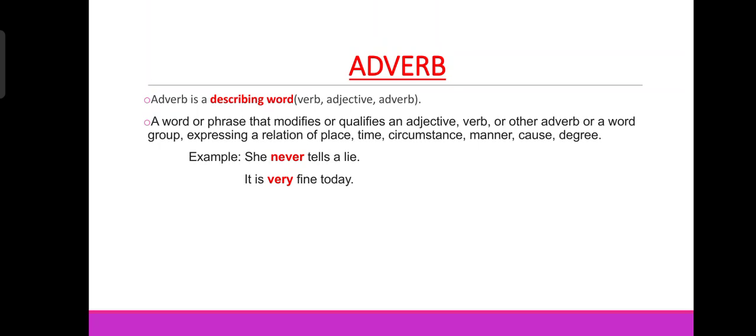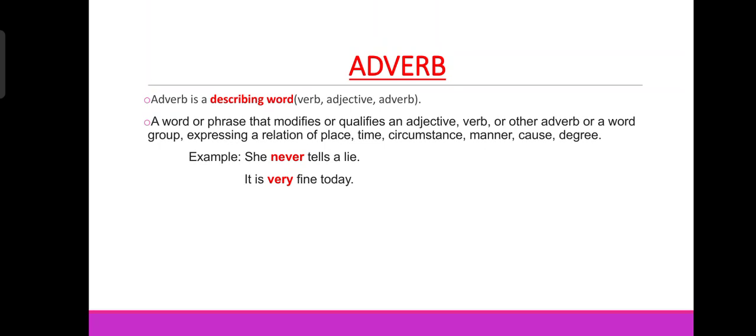For example, she never tells a lie. Here never is highlighted. Never is an adverb. How? Because never signifies or tells about time. Never means time. So she never tells. Here the word tells is the verb, and before the verb tells, never is used, and never describes the verb here. That's why it is an adverb.